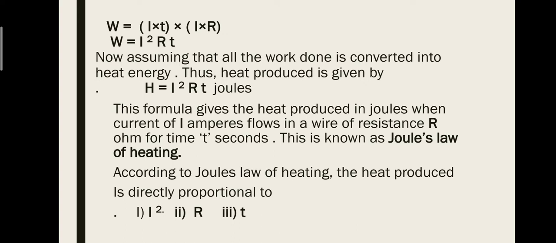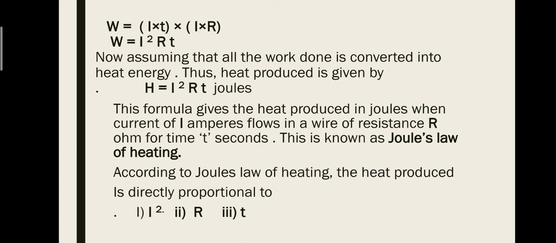W will be equal to, putting the value of charge I into t and potential V equal to I into R, this will give the value W equals I squared R t.